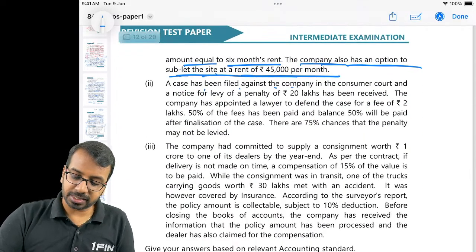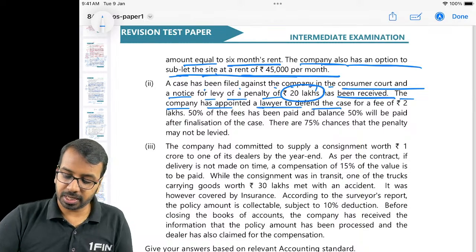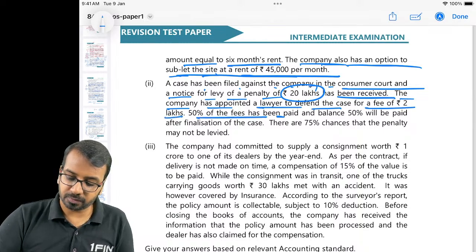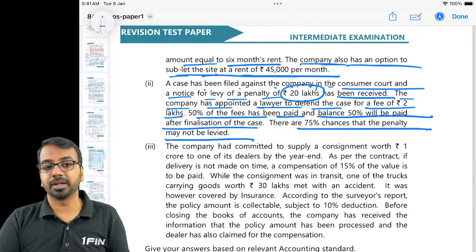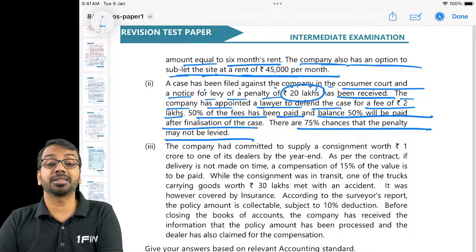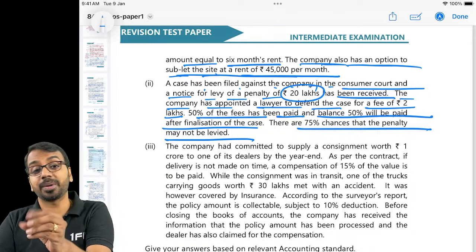A case has been filed against the company in the consumer court and the notice for levy of penalty of 20 lakhs has been received. The company has appointed a lawyer to defend the case for a fee of 2 lakhs. 50% of the fees has been paid. Balance 50% will be paid after finalization. 75% chances that the penalty may not be levied. So there are 75% chances that penalty will not be levied. There are 25% chances that the penalty may be levied.